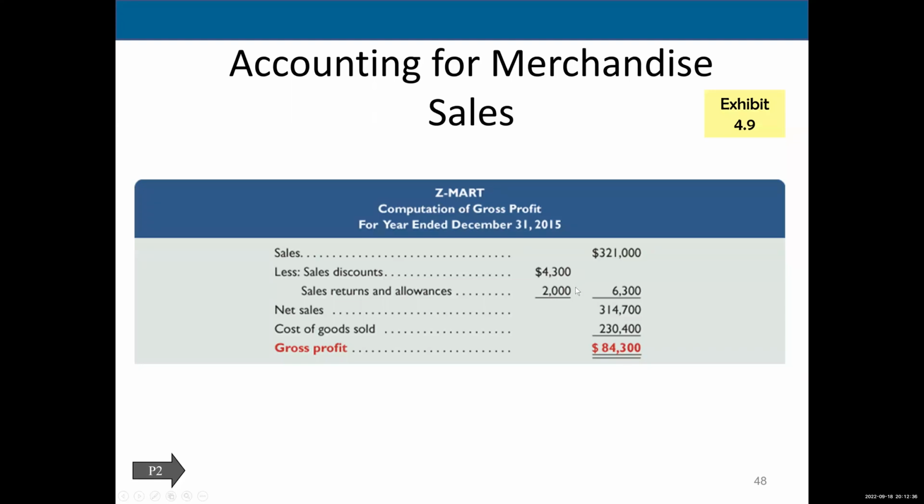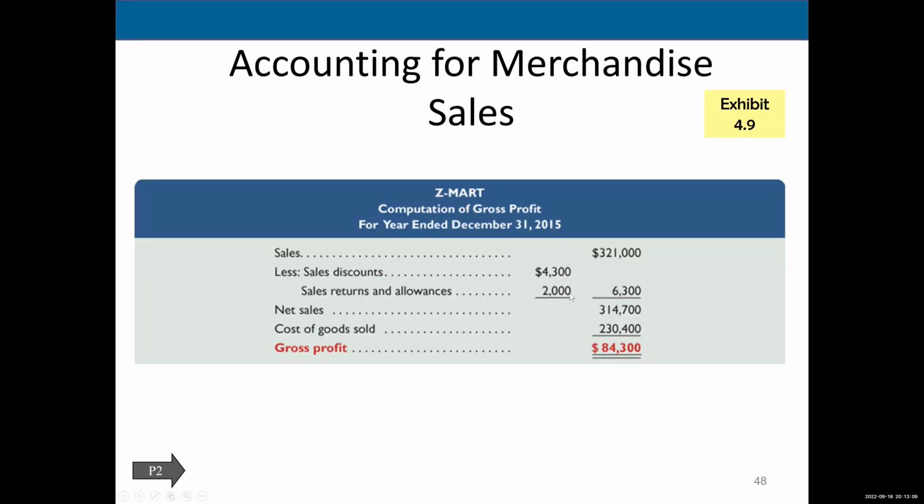Likewise, if our customer returns the merchandise, we didn't make the sale, right? So we have to reduce the sales by debiting the sales returns and allowances account. It goes against the sales. Sales is a credit, and then sales returns and allowances would be a debit. These are debits. They go against the sale. That makes sense, right? If our customer returned it, we didn't make the sale, so we have to back it out.